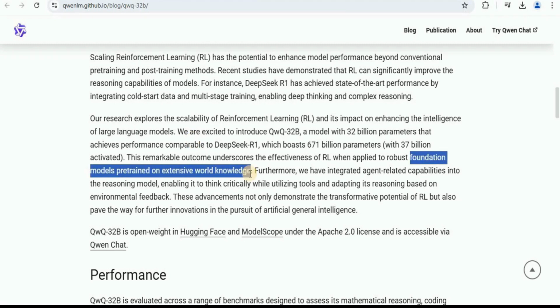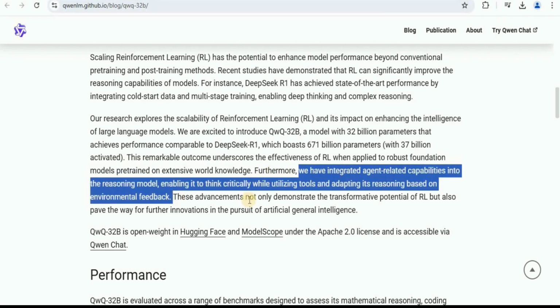Secondly, you have the foundation model pre-training, which is built on extensive world knowledge, and it is ensuring a strong base for reasoning. And lastly, you have the agent-like capabilities, where this model can think critically, use tools, and adapt its reasoning based on environmental feedback. So these are the three key advancements that make this model powerful.